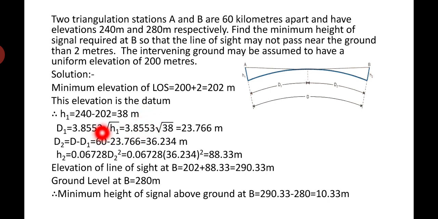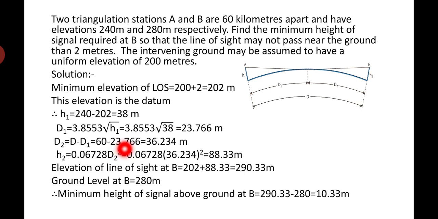D1 is equal to 3.8553 square root of H1. This formula you have to remember, 3.8553 square root of 38 is going to be 23.766 kilometers. Then D2 is equal to D minus D1. D is given, which means the distance between A and B is 60 kilometers. D1 and D2 are not given, so we are determining D1 and D2 here. So D2 is equal to D minus D1. Both are known, 60 minus 23.766, it is going to be 36.234.